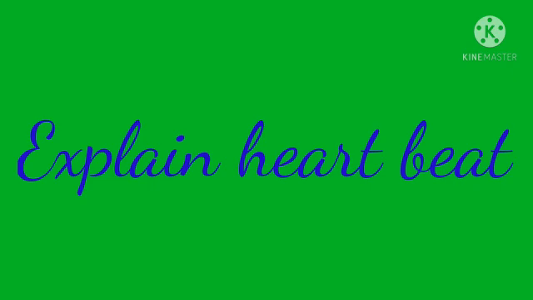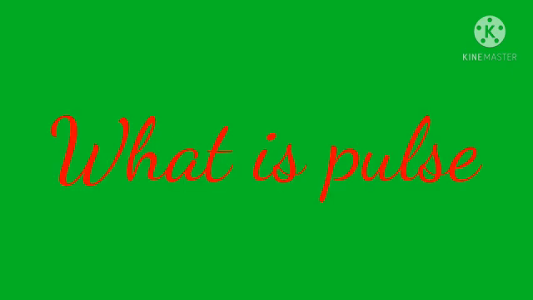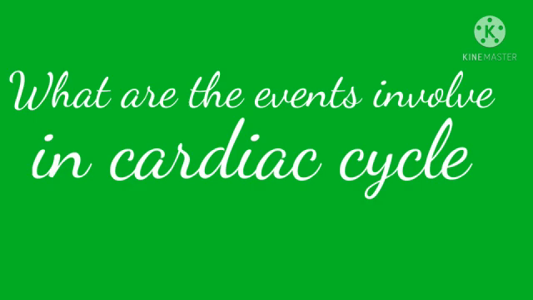Explain heartbeat. One complete contraction, systole, and relaxation, diastole, of atrium and ventricles of the heart constitute heartbeat. The heart normally beats 72 to 75 times per minute. What is meant by pulse? When the heart beats, the blood is forced into arteries. The expansion of the artery every time the blood is forced into it is called pulse. What are the events during a single cardiac cycle? Atrial systole, ventricular systole, ventricular diastole.